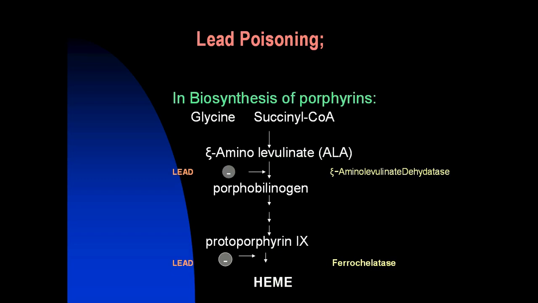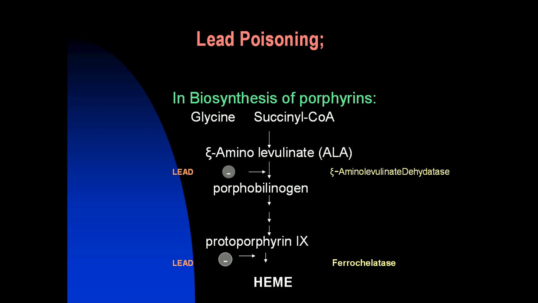Here are some examples of non-competitive inhibitors. Some inhibitors act by forming covalent bonds with a specific group of enzymes. For example, in lead poisoning, lead interferes with enzymatic activity during the biosynthesis of porphyrins and heme.